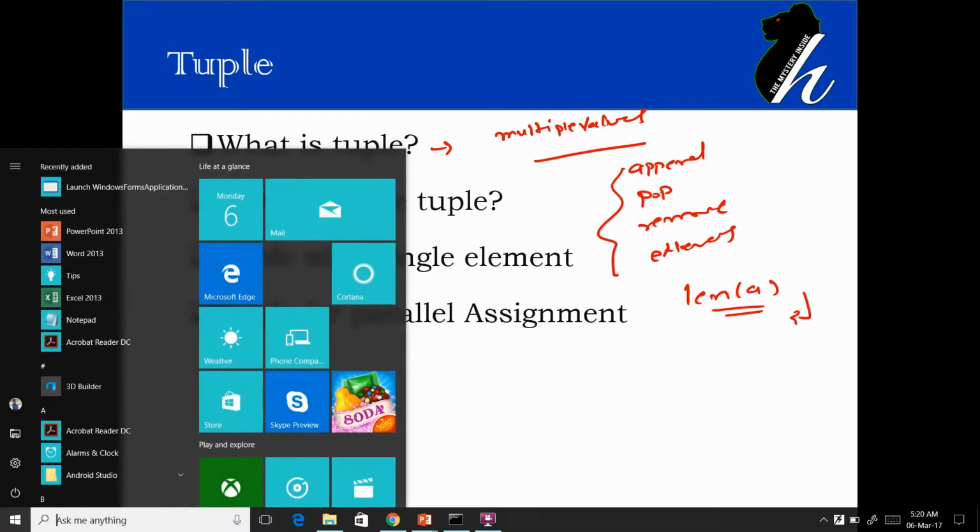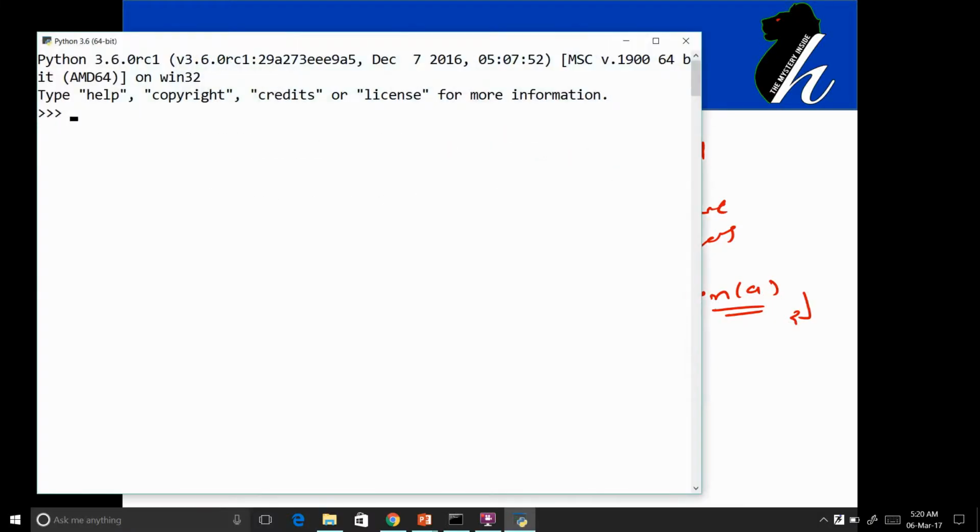Let me go to the Python interpreter. To declare or create a tuple, we use parentheses. In list we were using square brackets. So a equals to, and whatever elements I want to declare, it can have elements of different types just like list.